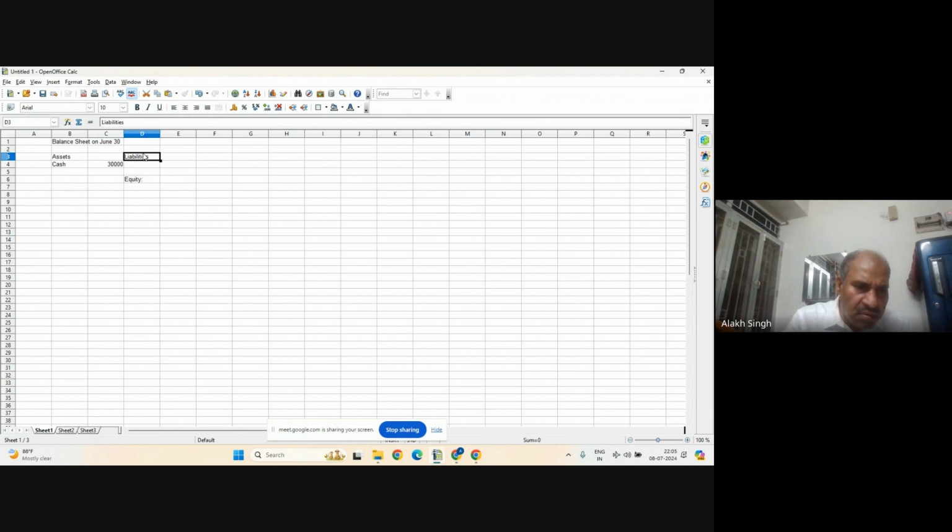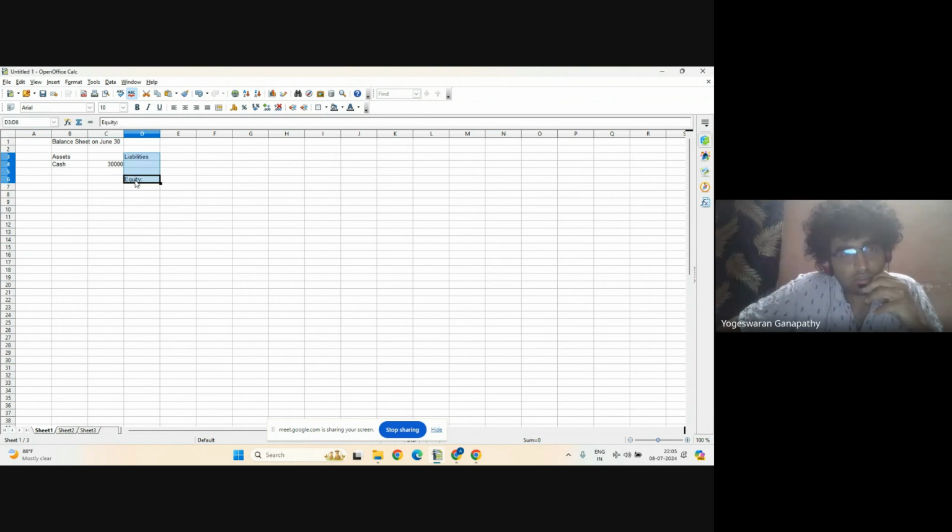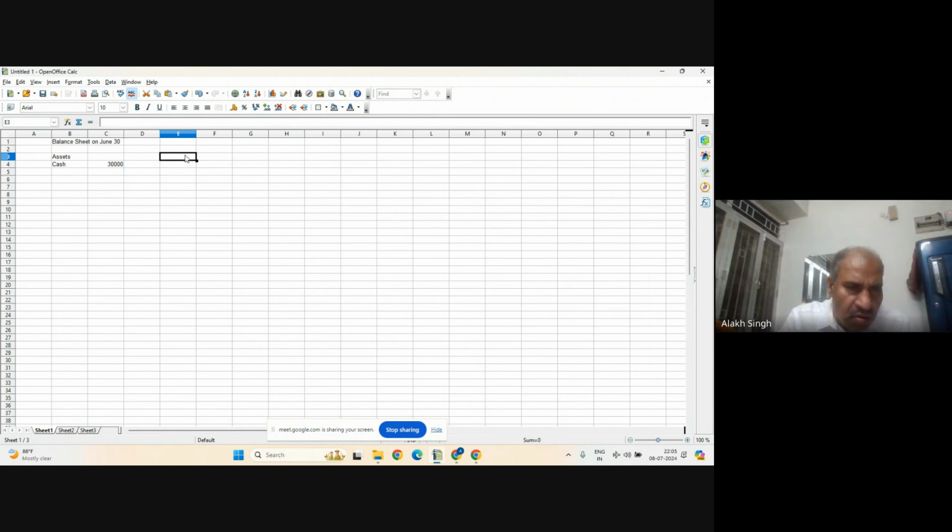Sir, should we not mention that as short-term asset and long-term asset? Okay, we will mention that if it comes. Right now, that is the only asset. If it comes, then we will mention that. It is only a short-term asset. It is on June 30th, it is just starting, so we will mention that as current assets. If you want to mention, I can do it right now, but there are going to be only 2-3 entries. In the next part, I will make it short-term, long-term.